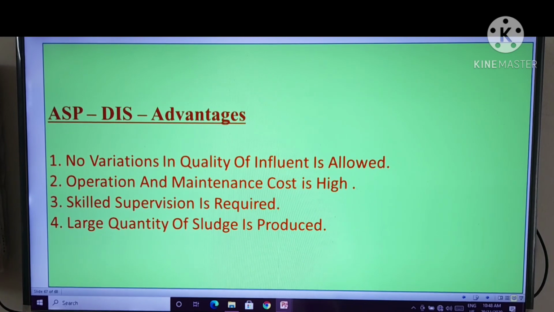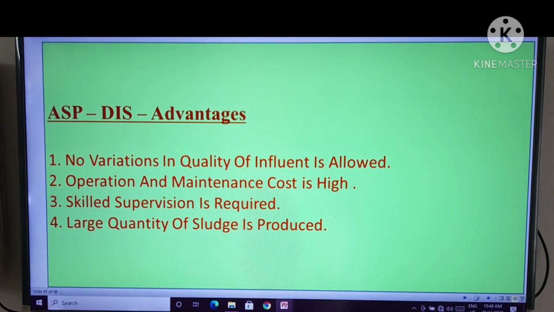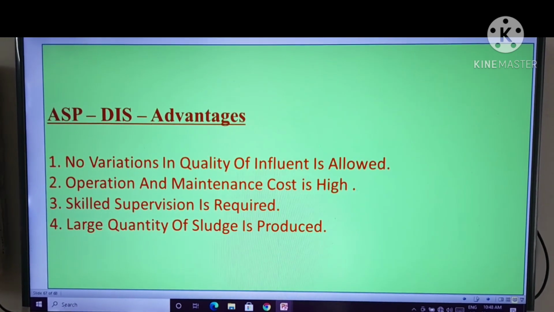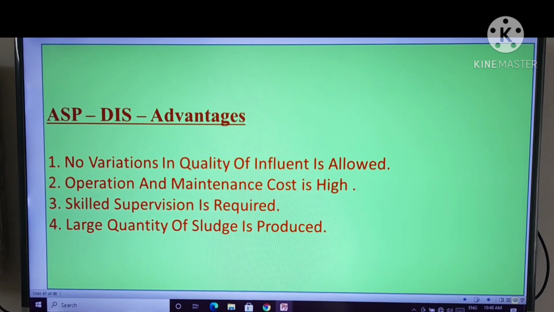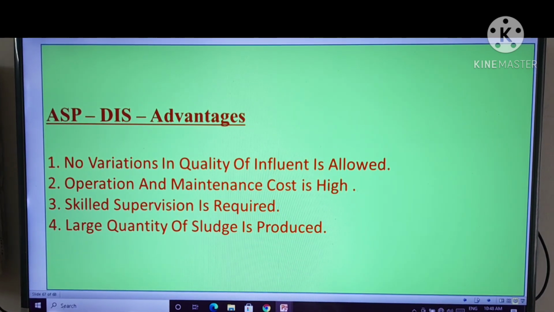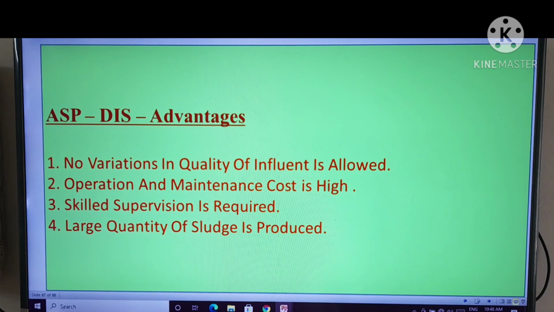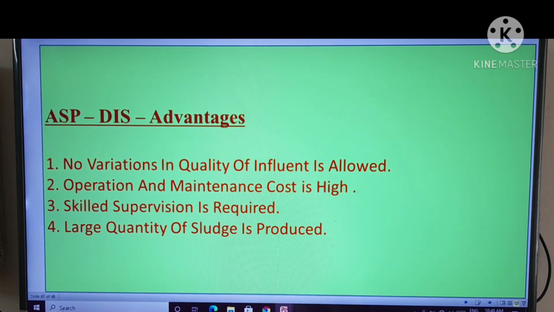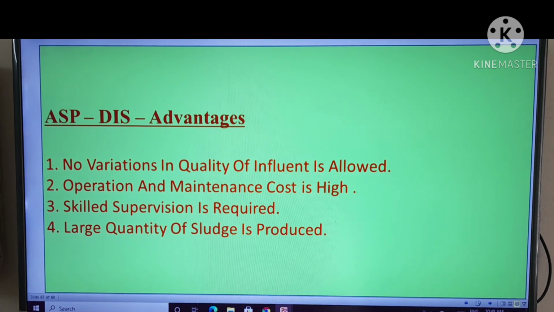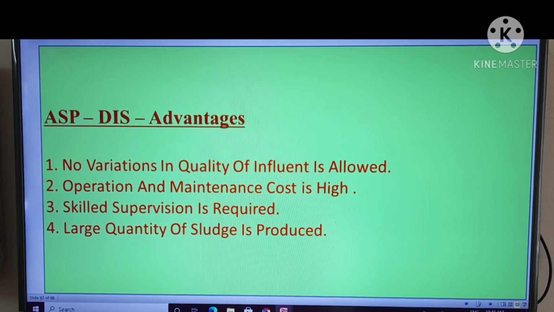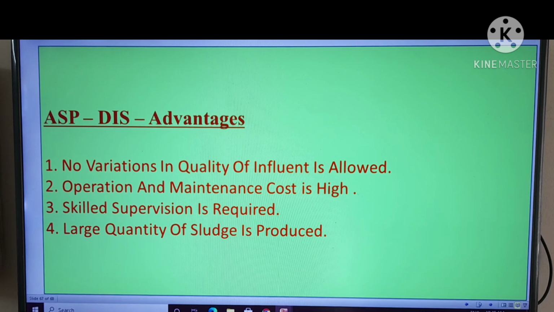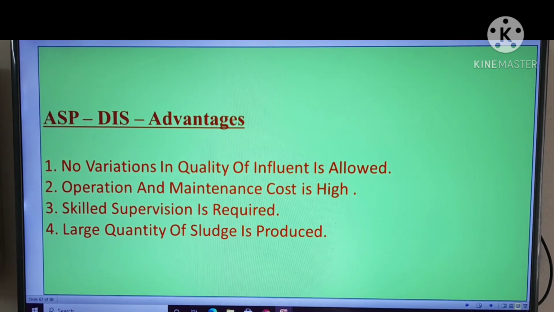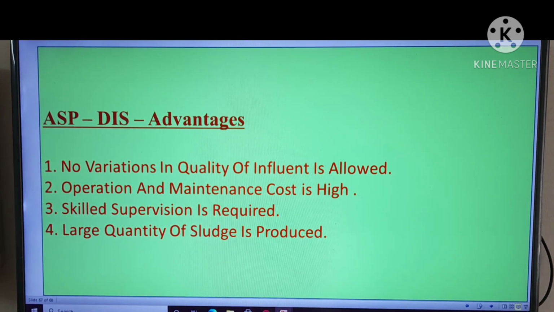The ASP disadvantages are: first, no variations in quality of influent is allowed. Second, operation and maintenance cost is high. Third, skilled supervision is required. And fourth, large quantity of sludge is produced. Right?